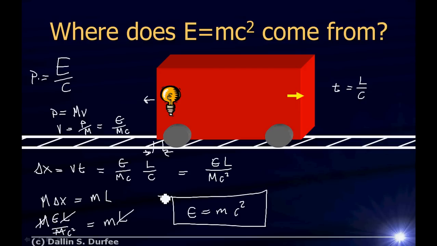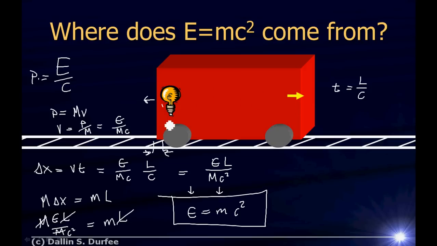Why is the derivation important? Because it tells us exactly what everything means. What is E? E is a bunch of energy. What is M? M is the mass associated with that energy. So by taking energy from this side of the car and putting it on this side of the car, we've effectively transferred mass from one side of the car to the other.